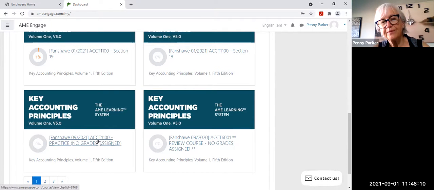That is where you can go after the due dates have passed for the tutorials, the quiz, and the post-class homework for each chapter. After those dates have passed, you can go back in on the practice site and do those things as many times as you want. That's not worth any grades, but it allows you to practice and to redo some questions perhaps that you didn't do so well on in your quiz or your post-class. So it's a great opportunity for you to get some extra help there by practicing.